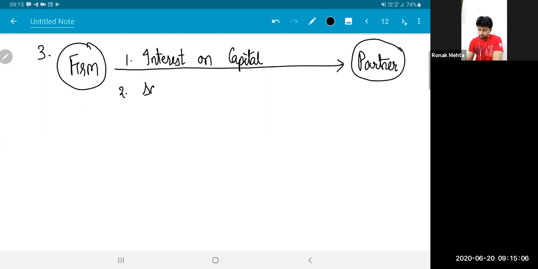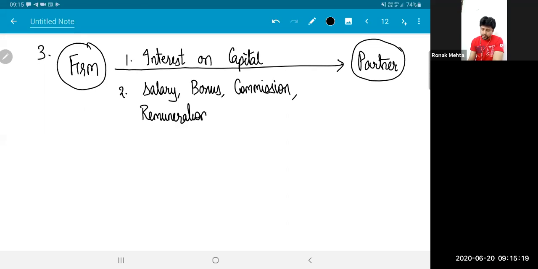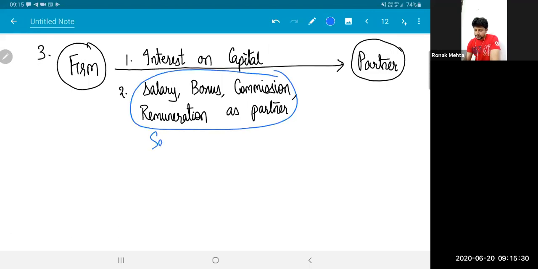Second, any salary, any bonus, any commission, or any other remuneration by whatever name you call it in accounts. This is received as a partner. I'll make it very simple. Throughout the chapter, I'll call this salary received as a partner. Instead of mentioning the whole thing repetitively, bonus, commission, remuneration, by whatever name called, we'll use one term for it, a shortcut term, salary as a partner.